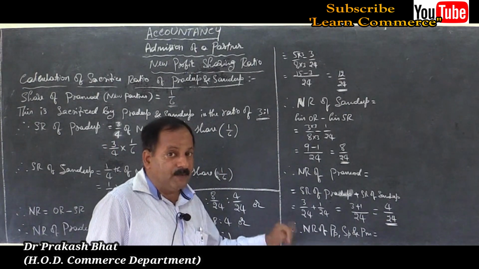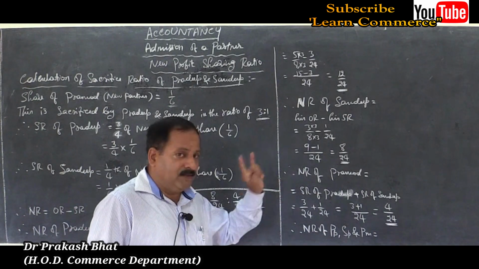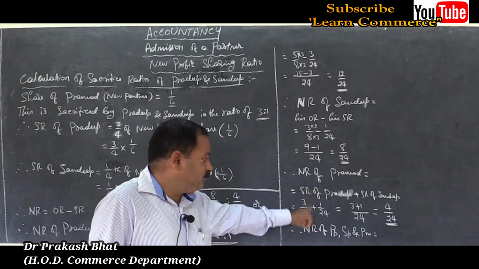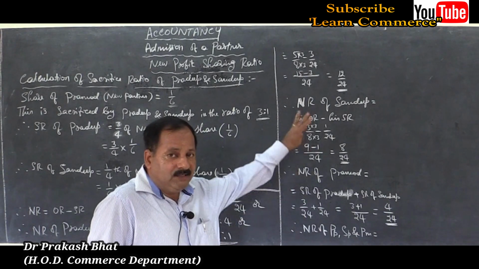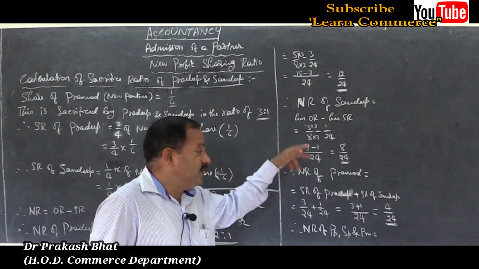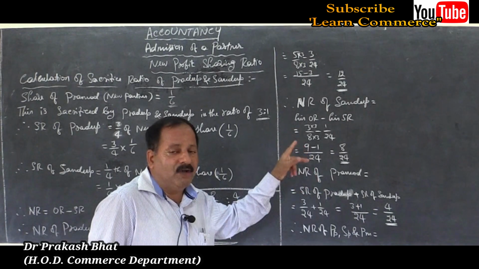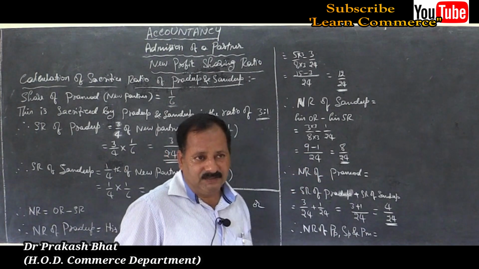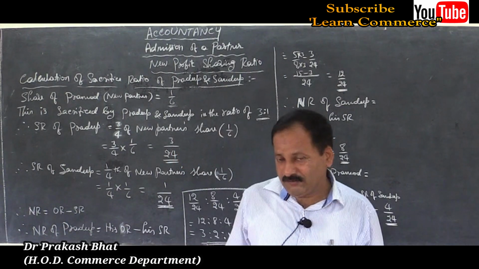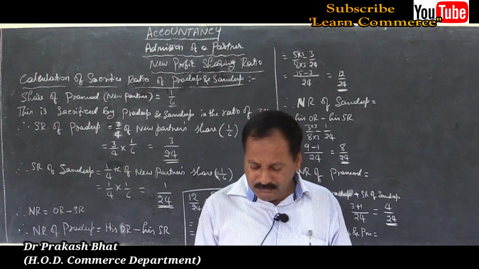Otherwise, you will lose 1 mark. For the formula, they will give you 1 mark. For writing the final answer, they will give you 1 mark, and 4 marks for stepwise calculations of both the partners, 2 marks each for each partner. They will award marks like that in the board exam. So be sure of it. So this is what we have to do.